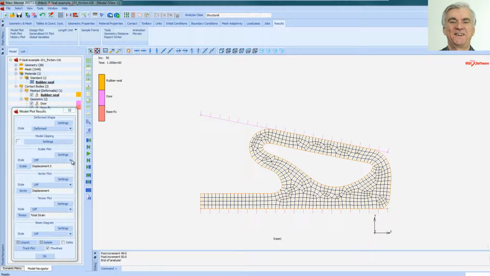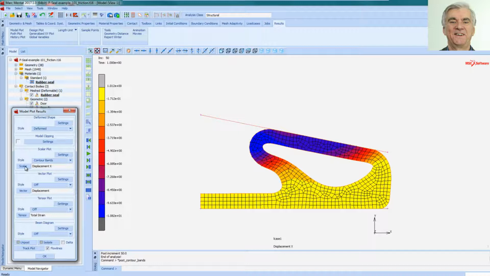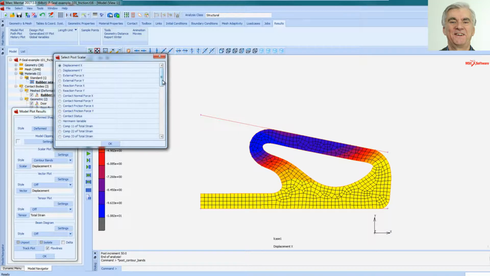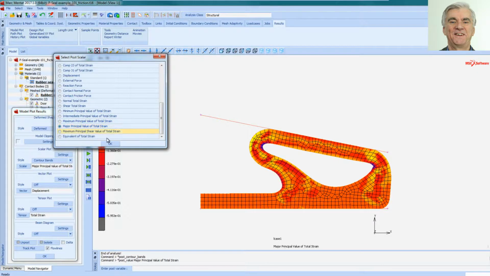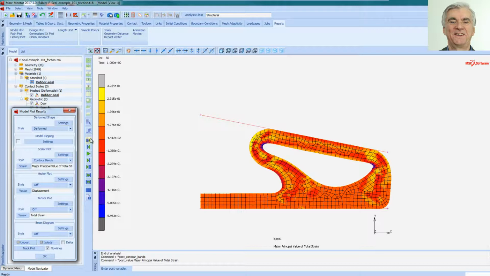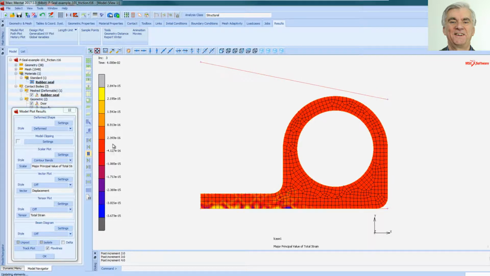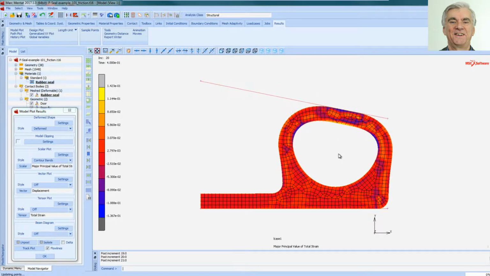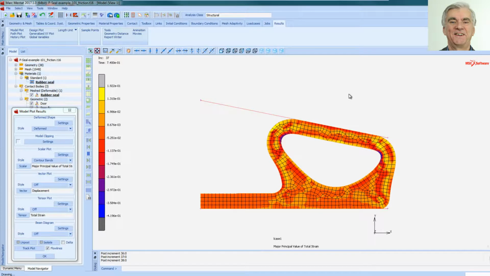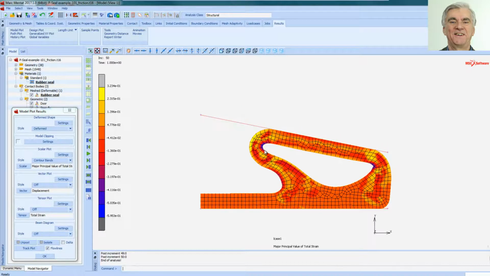Okay, we can now display the strain by changing this to contour bands under scalar plot, and changing from displacement X to, let's say we use the major principal strain. Okay, now let's go back and play the increments in sequence. So here you see strains increasing. The blue areas are compressive strains and the yellow are tensile strains. So there's a lot of bending going on, as you can see.